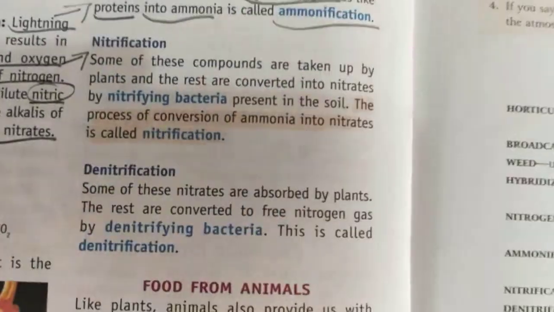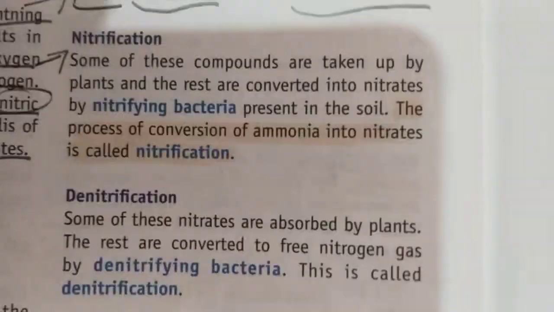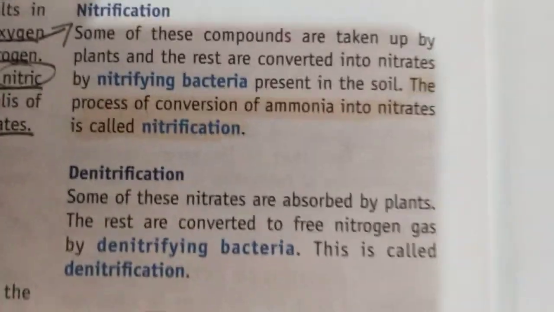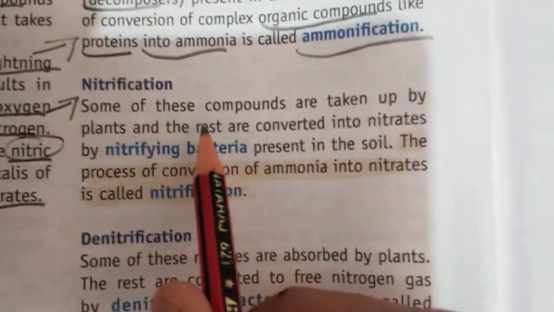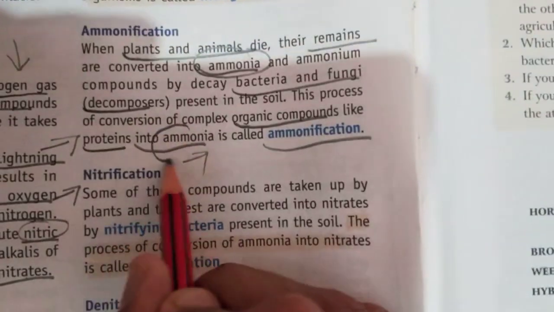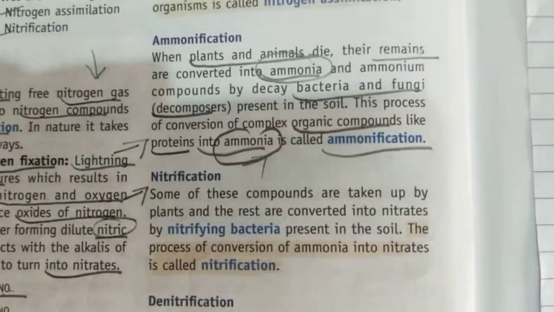Now we will go on to the fourth step of this nitrogen cycle. So what is nitrification? What happens is that ammonia is being taken. The ammonia has been released in the last step. That means in the last step ammonia has been created.